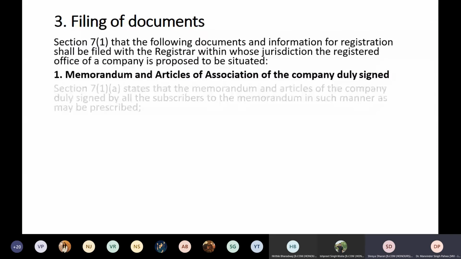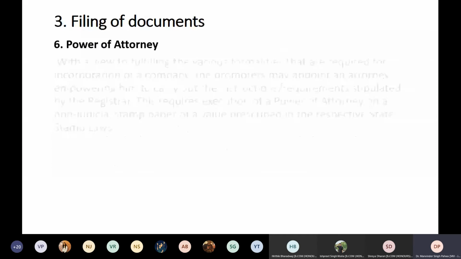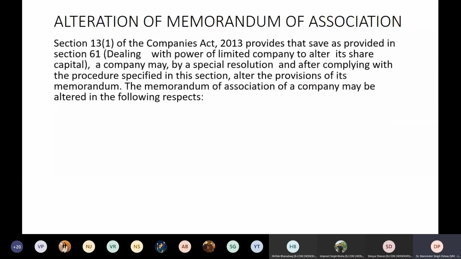Next, we have already done this because this was one thing which we have studied. Now, how to alter the memorandum of association, how can it be done? Section 13(1) of the Companies Act 2013 provides that, save as provided in section 61 dealing with the power of a limited company to alter its share capital, a company may by a special resolution, and after complying with the procedure specified in this section, alter the provisions of its memorandum.